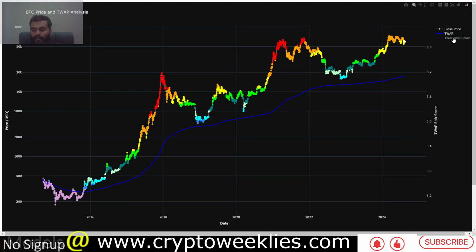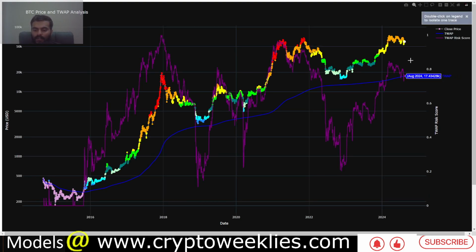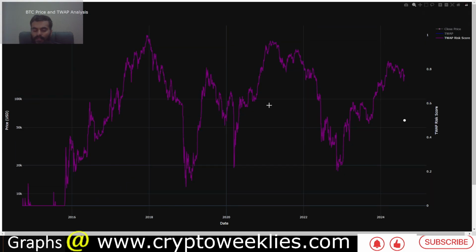If you were to look at the risk individually, and just close out the other two analyses, right now the risk associated with BTC accumulation per the time weighted average price model is at around 0.75. At one point in the bear market, the risk levels were at around 0.2, and that arguably was the best time to dollar cost average Bitcoin per this analysis. Definitely this is one metric to watch during the bear market to accumulate Bitcoin at extremely undervalued prices.